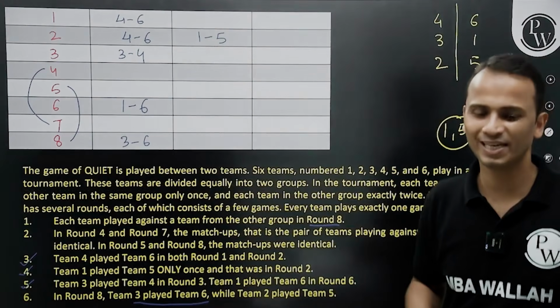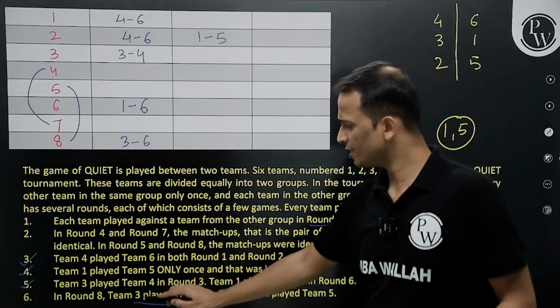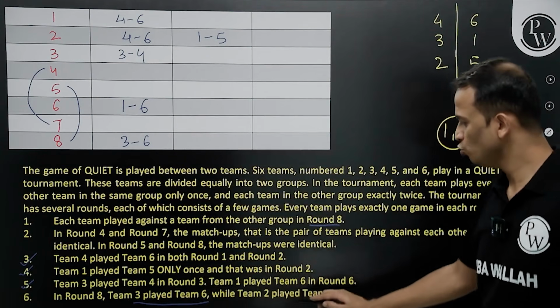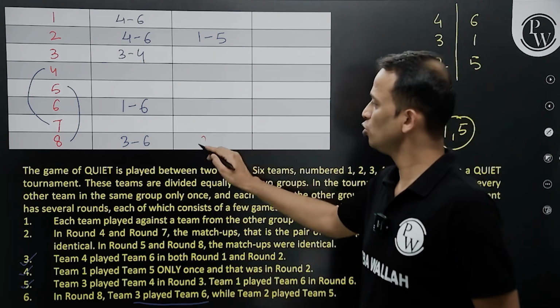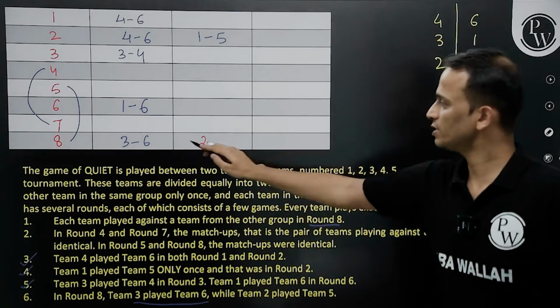Let's go back to the data. Okay. And let's finish this. In round 8, team 3 played with team 6 and team 2 played with team 5. Team 2 played with team 5. Let me go back to the same color.